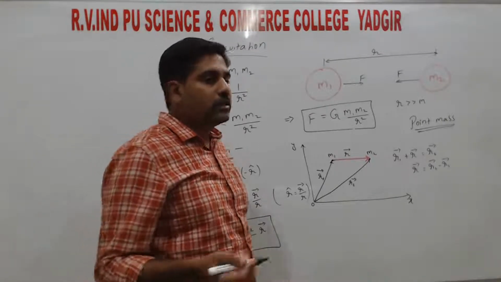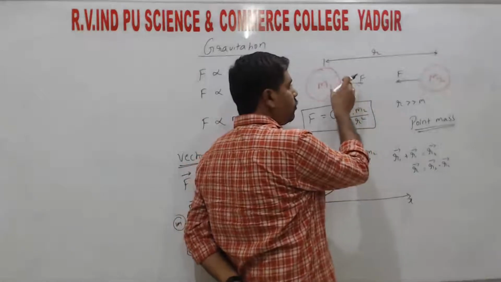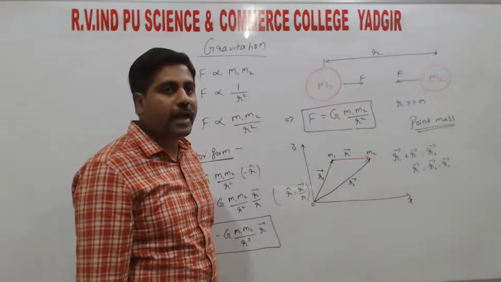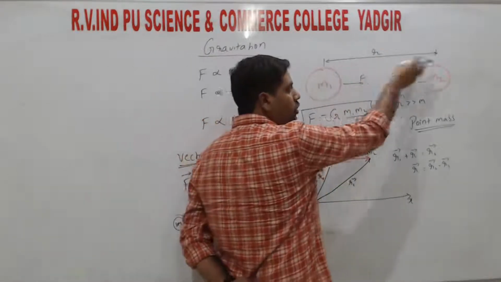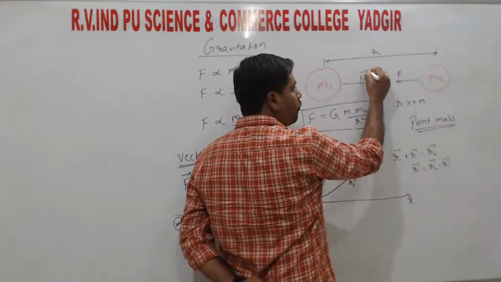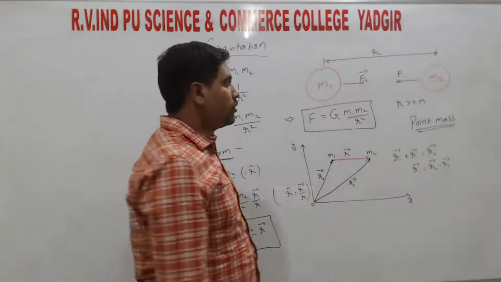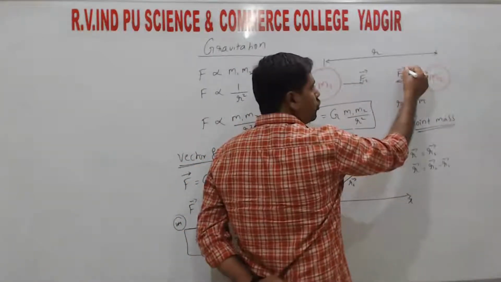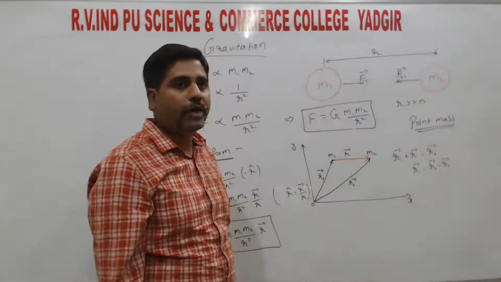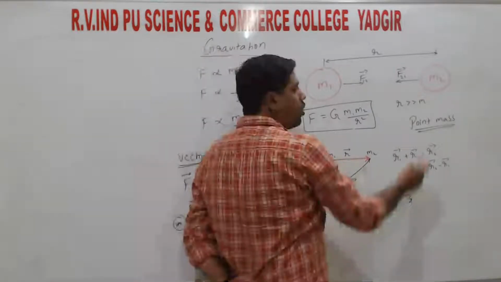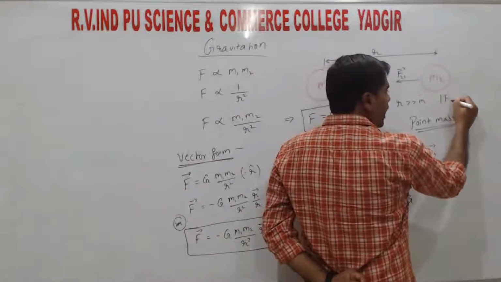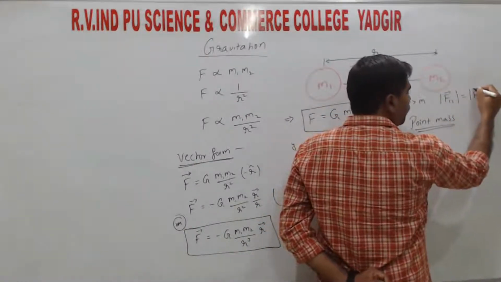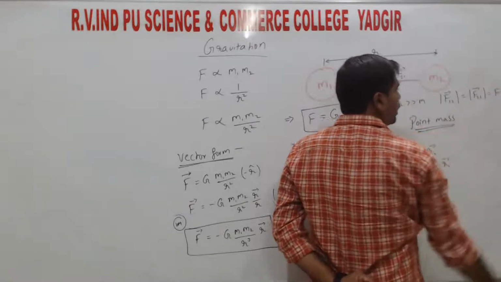So from Newton's third law of motion, every action has an equal and opposite reaction. That means M1 exerts a force on M2, so we can take that as F12. The same force is exerted by M2 on M1, that is F21. So we can write the magnitude of force F12 is equal to the magnitude of force F21, which is equal to F, right?